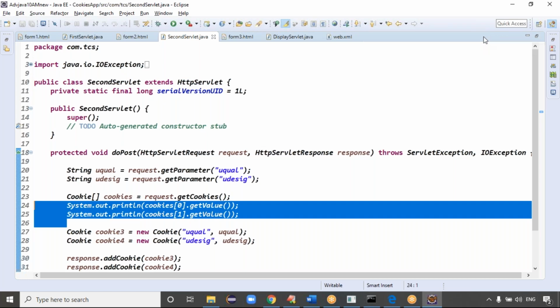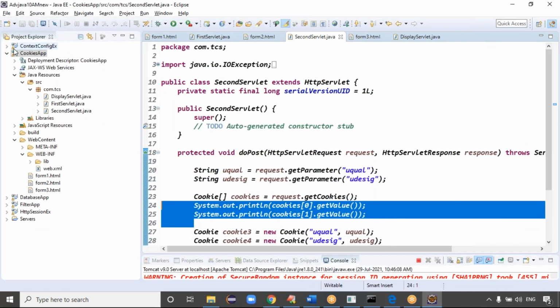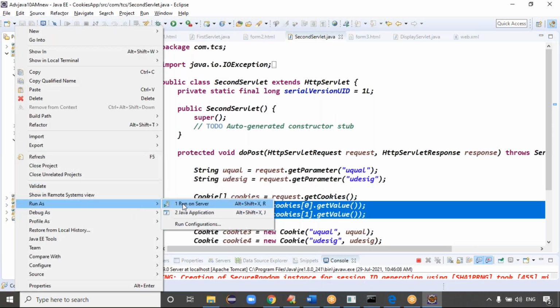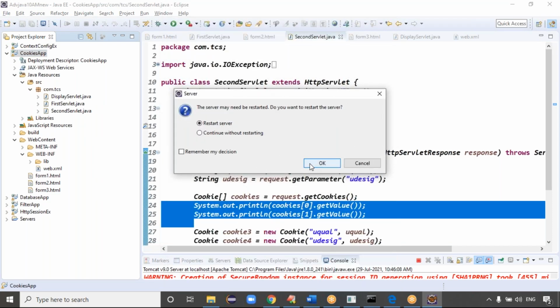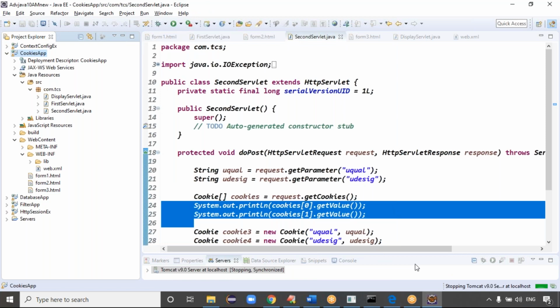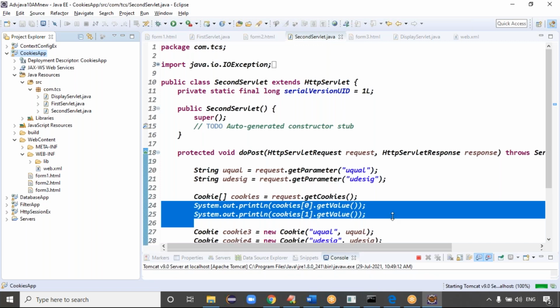If you want that, let me run this code. Right click on the project, run on server, click on next, click on finish. Register the server, you can restart it. The print statement I'm writing means these values are printed in the console, right?